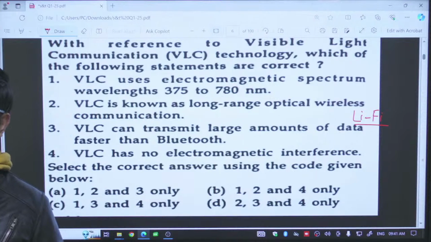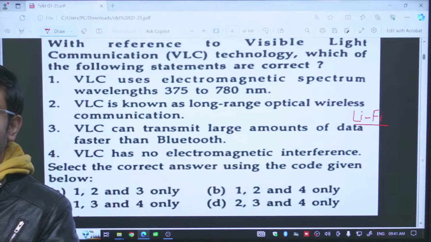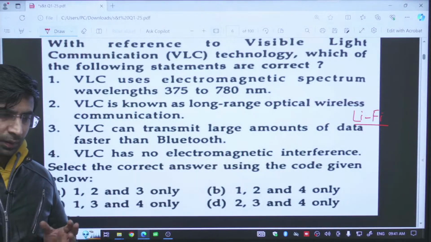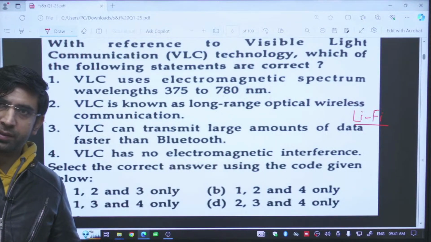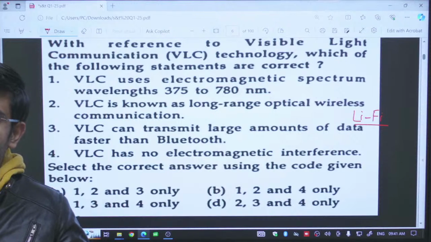But let us look at the other given statements. VLC can transmit large amounts of data faster than Bluetooth. Yes, I told you this part. VLC has no electromagnetic interference. This is also true. Why? Reason being, this is for a short distance, and there are very few frequencies which can intermix with it.